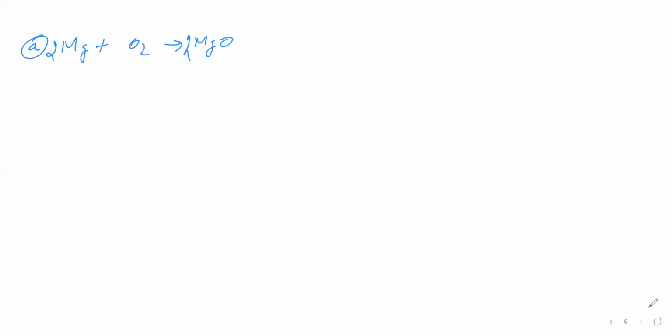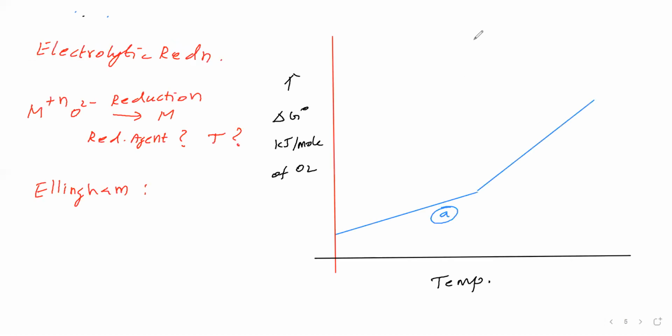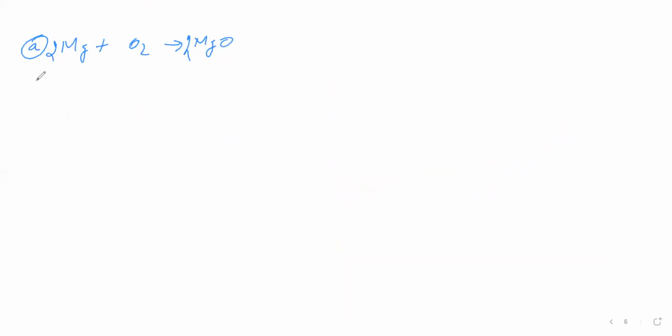Next we will go to the next case, aluminum with oxygen. Aluminum combines with oxygen to give aluminum oxide. For that we will see the graph. This graph is for aluminum with oxygen.